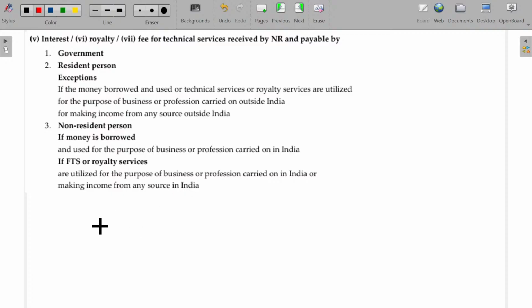Now, if the payment is from the Government of India, the payer, the recipient being a non-resident. Clear? So this is the most important case, non-resident.